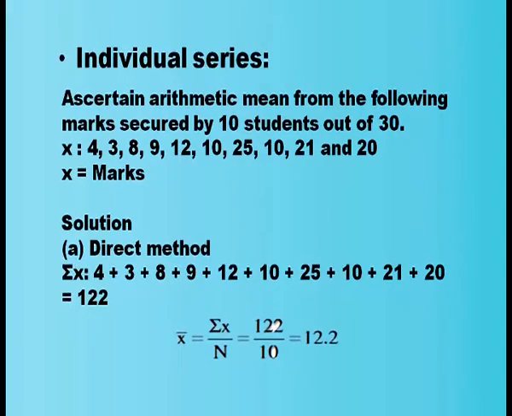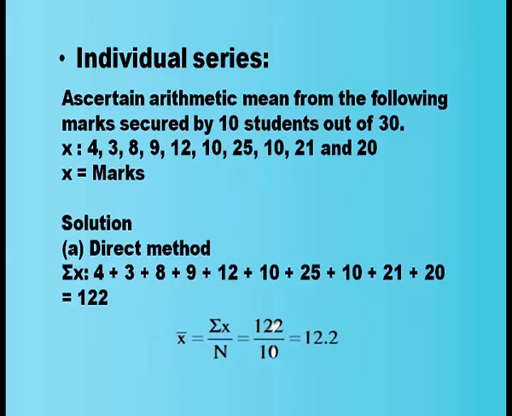Now let us have an example. Ascertain arithmetic mean from the following marks secured by 10 students out of 30. The marks of 10 students are given: 4, 3, 8, 9, 12, 10, 25, 10, 21 and 20.